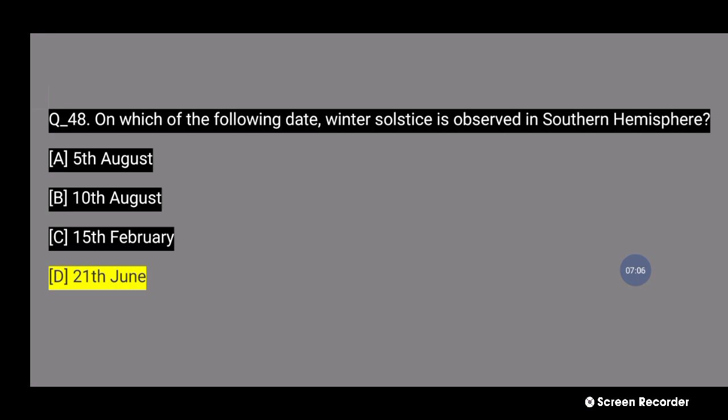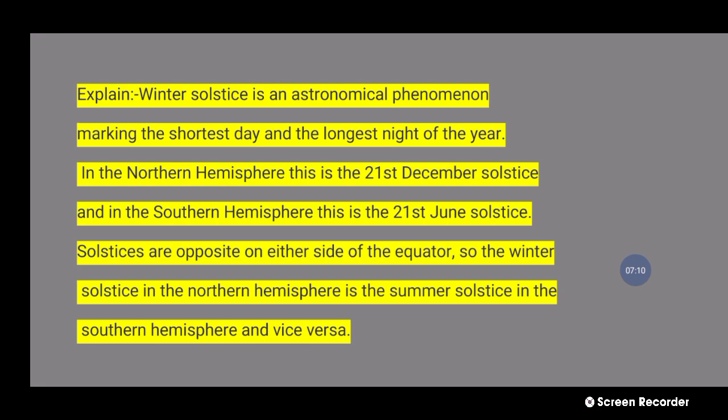48 number question explanation: The winter solstice is an astronomical phenomenon marking the shortest day and longest night of the year. In the northern hemisphere this is the 21 December solstice, and in the southern hemisphere it is the 21 June solstice. The solstices are opposite on either side of the equator, so the winter solstice in the northern hemisphere is the summer solstice in the southern hemisphere, and vice versa. Next question.